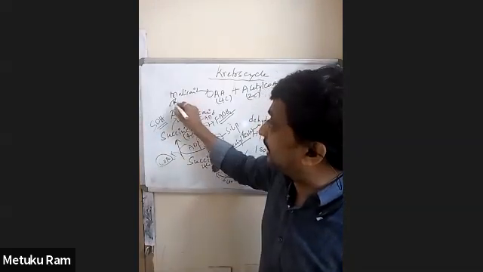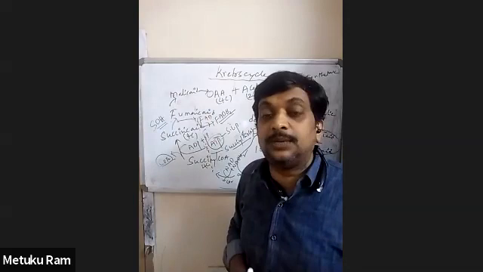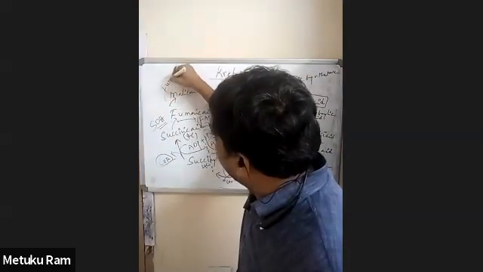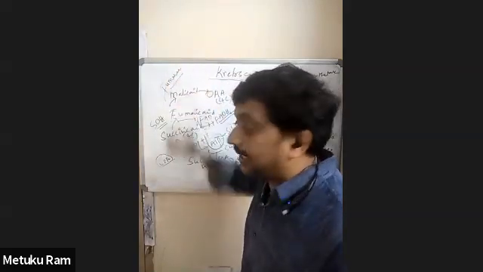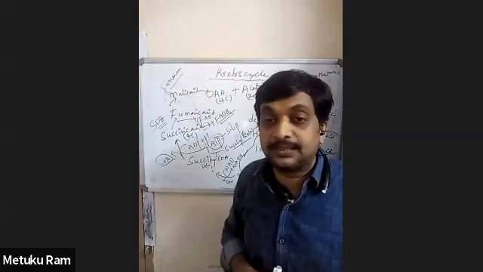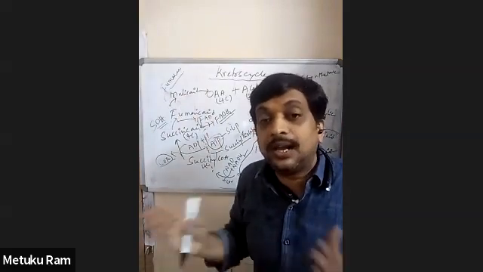Then fumaric acid is converted to malic acid. The enzyme is called fumarase, which helps in the conversion of fumaric acid into malic acid. This reaction is called hydration.